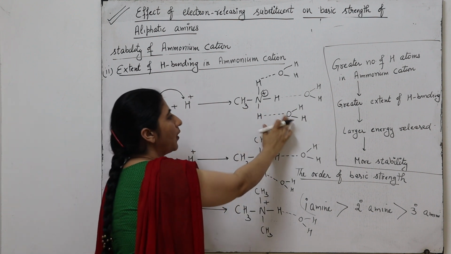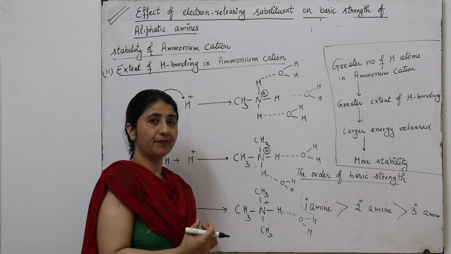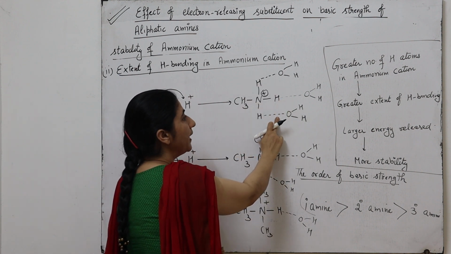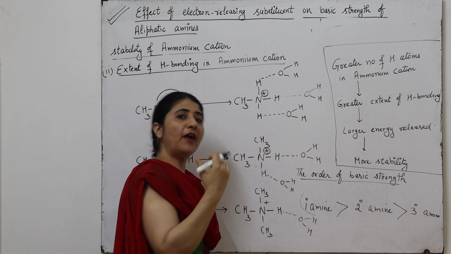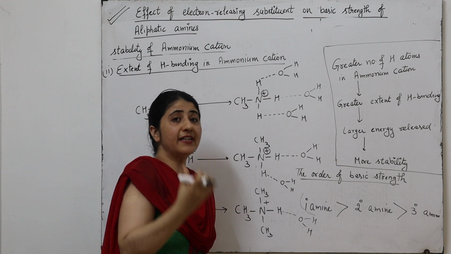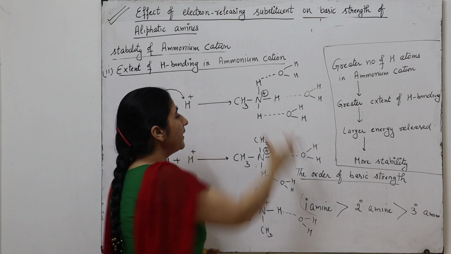As we know, when hydrogen bonding is formed, energy is released. In this case, there are three hydrogen bonds, so a larger amount of energy is released. When a molecule releases energy, it has less energy, or we can say this compound is more stable.